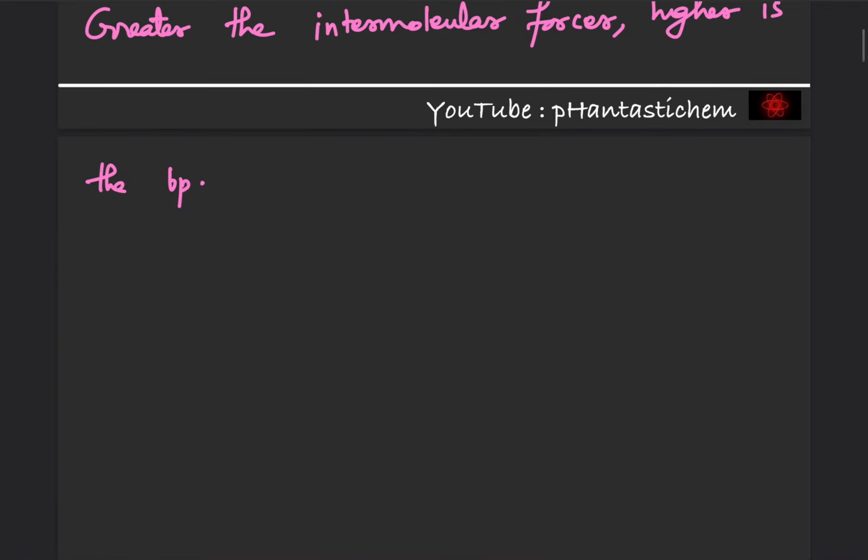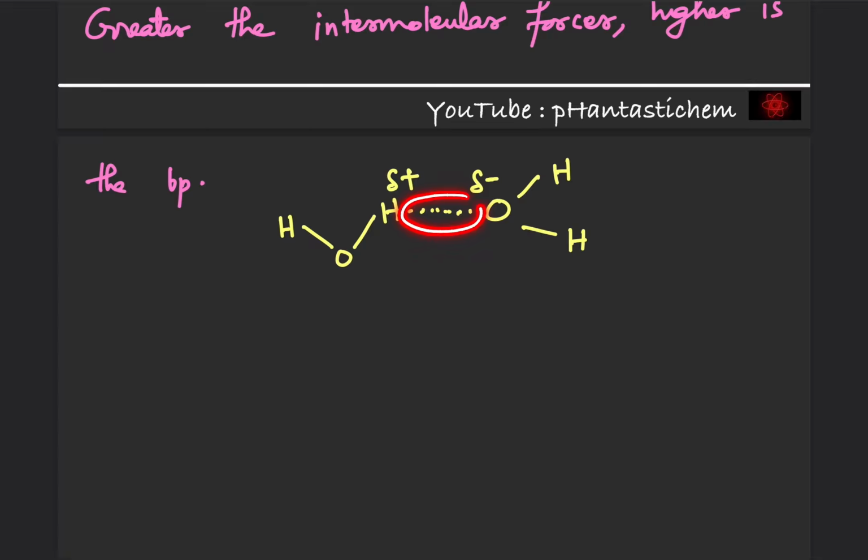For example, if we have water, in the liquid state we will have water molecules and they will have intermolecular forces. This H will have partial positive charge. It will be having interactions with the oxygen of another water molecule, which will have partial negative charge. So these are the intermolecular forces of attraction, and at 100 degrees Celsius we break these bonds. Okay, so therefore more is the strength of these intermolecular forces, more is the boiling point.